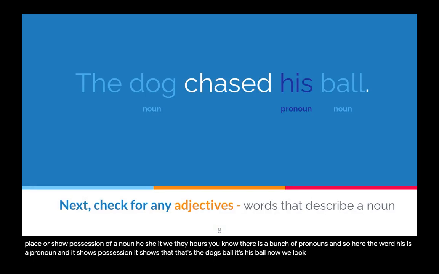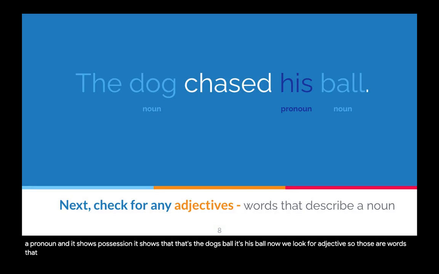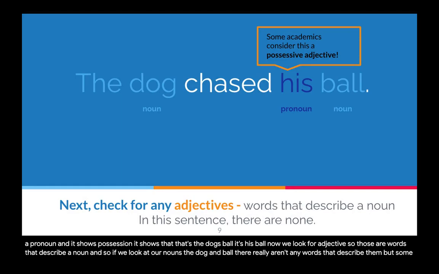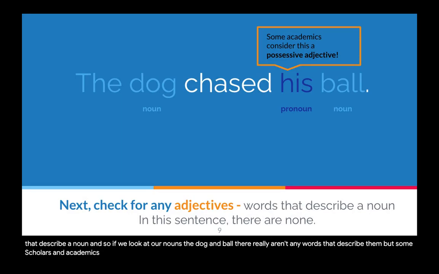Now we look for adjectives. Those are words that describe a noun. And so if we look at our nouns, the dog and ball, there really aren't any words that describe them, but some scholars and academics consider that pronoun his to be a possessive adjective because it describes the ball.